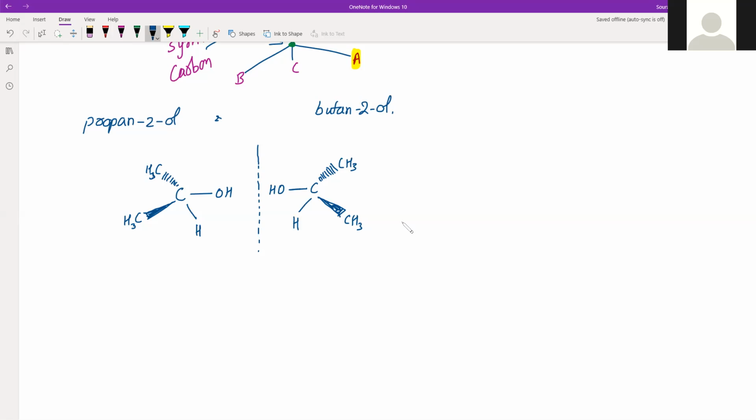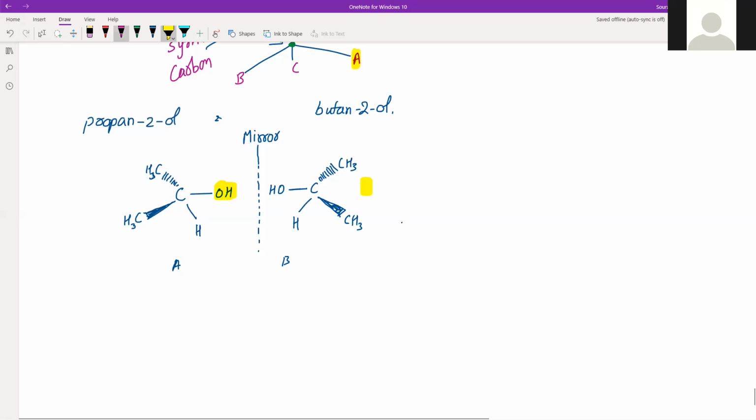Now these are two different mirror images, or if this is structure A, this is structure B. B is the mirror image of A, and A is the mirror image of B. If you try to place A on B or B on A, you will see that it is not possible. It will not superimpose, right? This OH, which is actually here, will come here. So that won't superimpose.